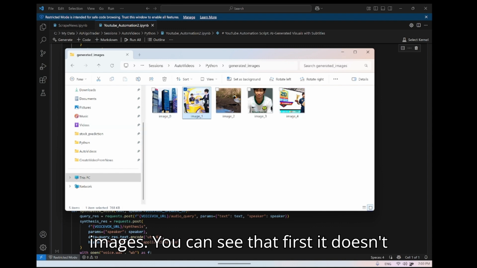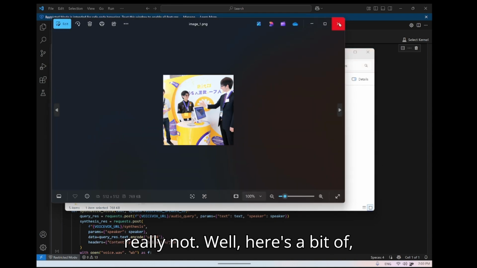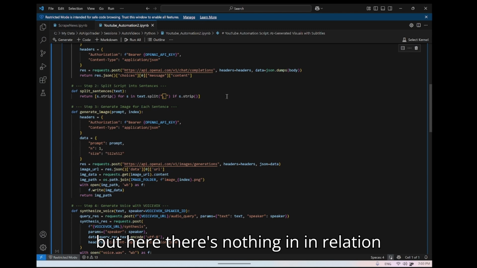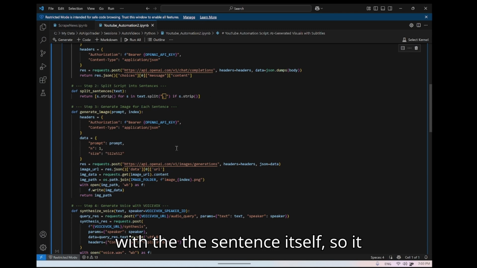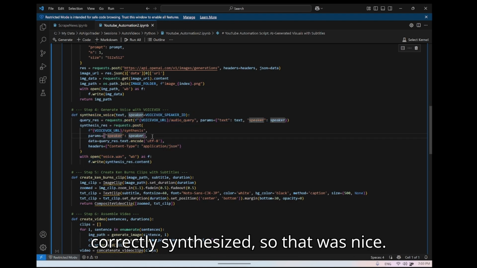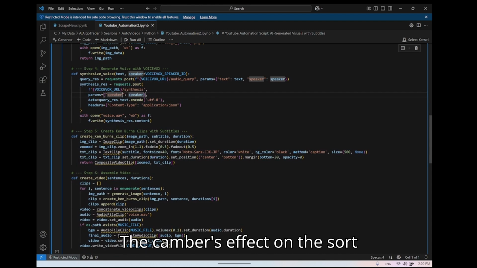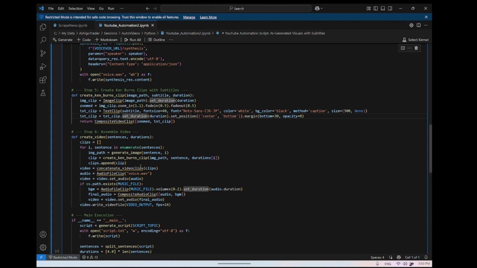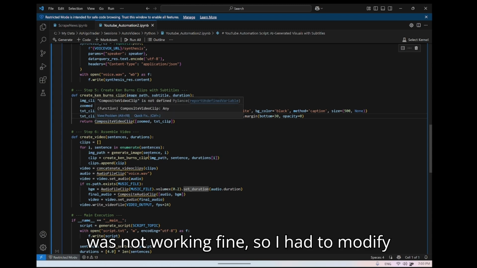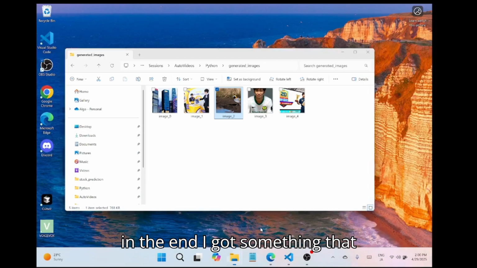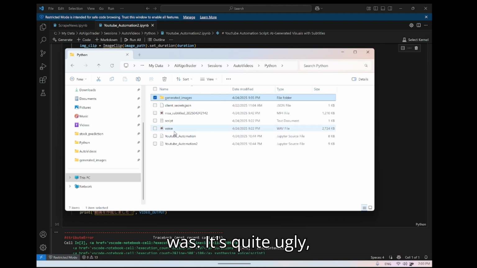You can see that at first it doesn't work very well, because the images are really not related to the sentence itself. What was working was the voice. It was correctly synthesized, so that was nice. The Ken Burns effect on the transition from one image to the other was not working fine, so I had to modify that to make it work. In the end, I got something that is quite ugly, which I think is this file.